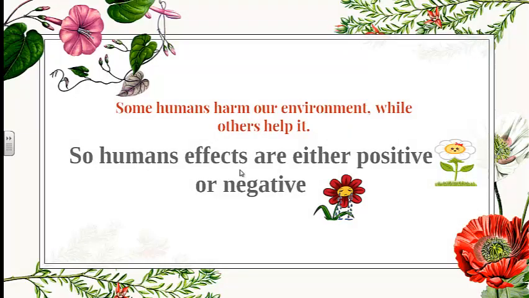Some humans harm our environment, harm our ecosystem. Environment is the same as the ecosystem, while others help it. How can some people harm our environment and others help it? Good effects of humans on our environment are called positive impacts, while bad effects are negative. Positive means good things, while negative is bad.